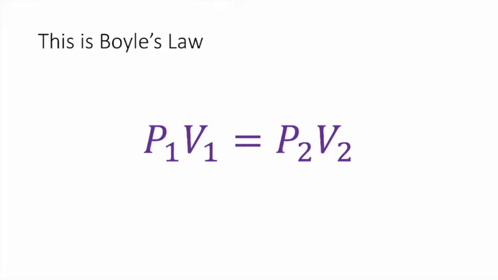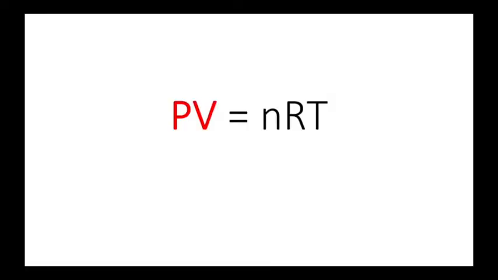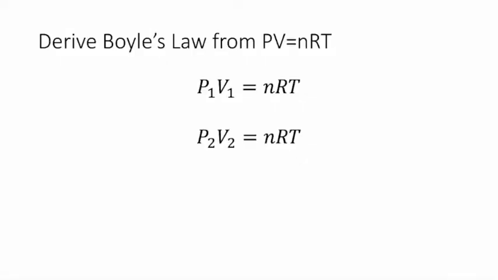Now, I could just memorize and use Boyle's law, or I could derive it from PV equals nRT, and this is a lot easier to do. Let's start with PV equals nRT. Now we have our initial situation, which we're going to give subscript 1, and we have our final situation, which we will denote with a subscript 2.